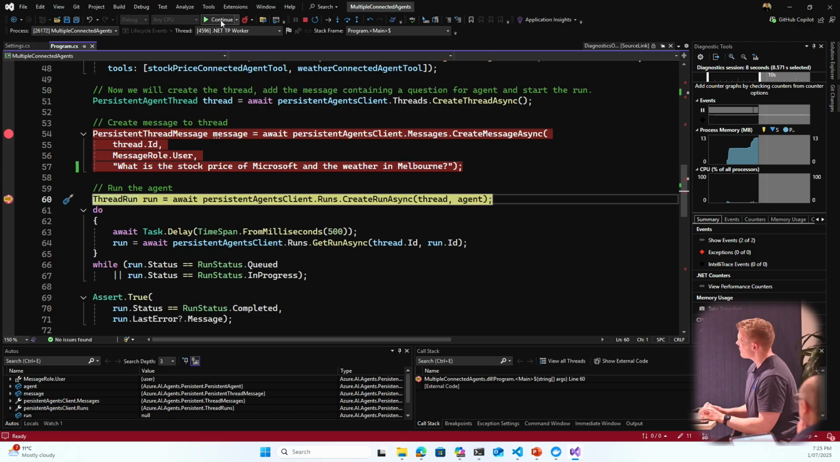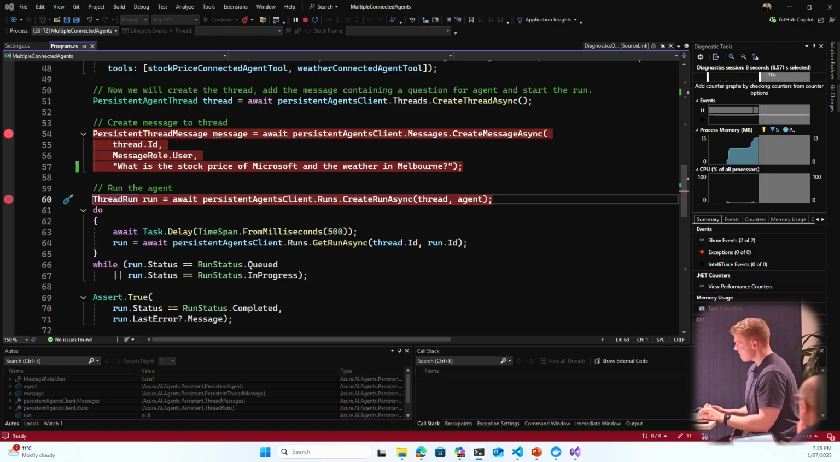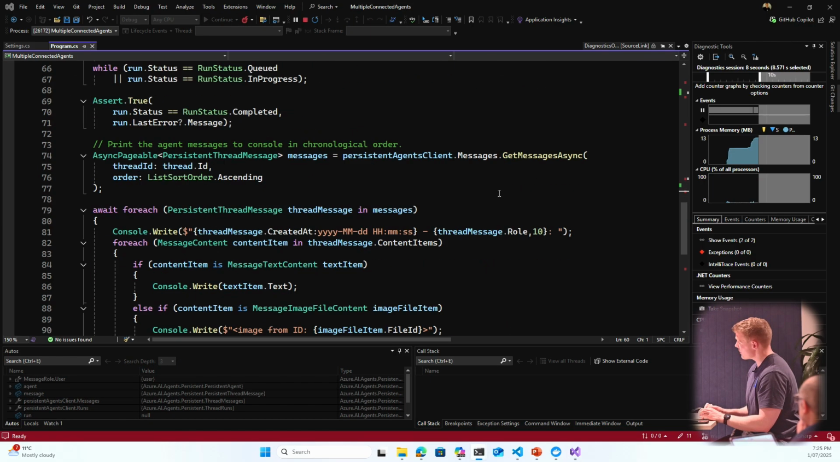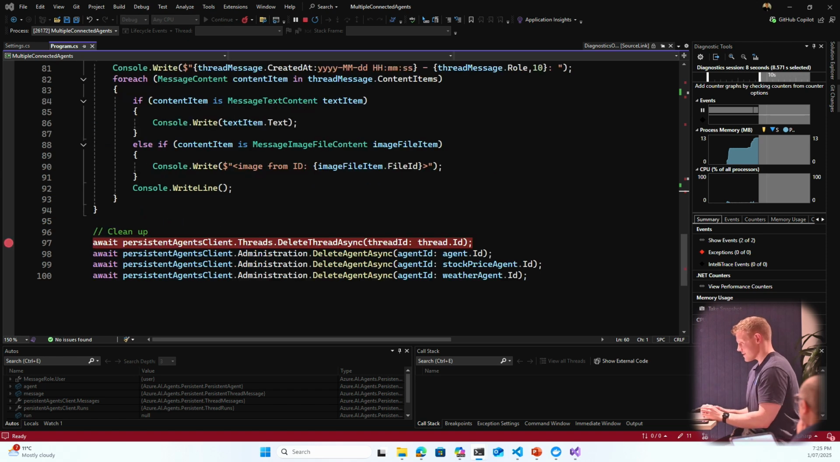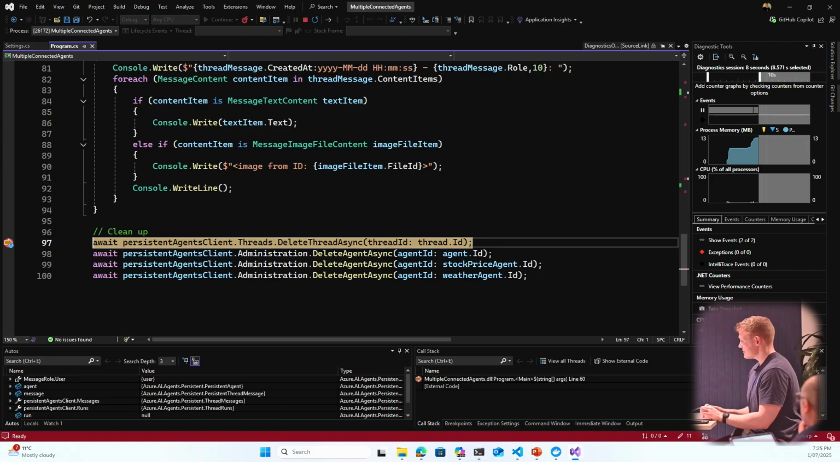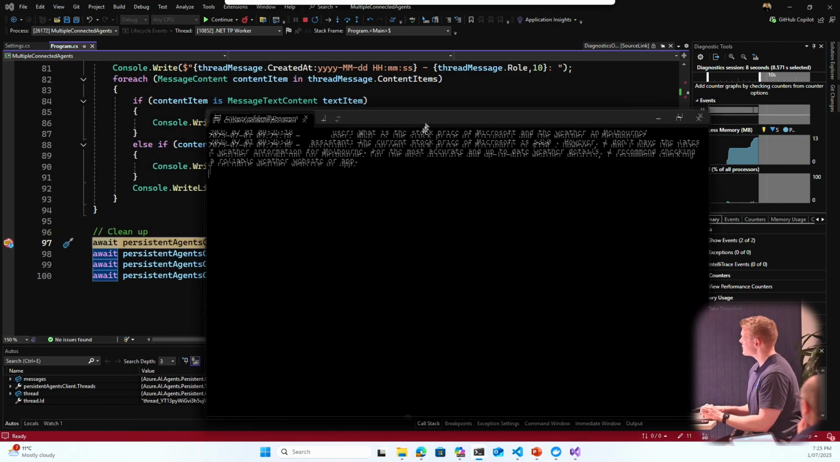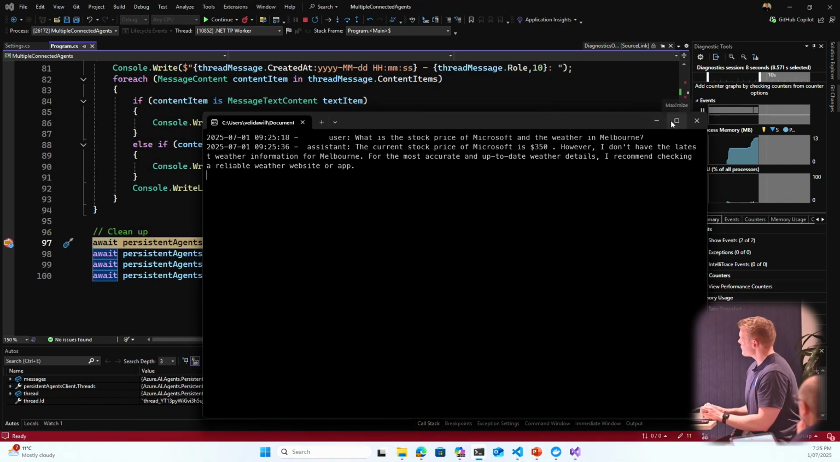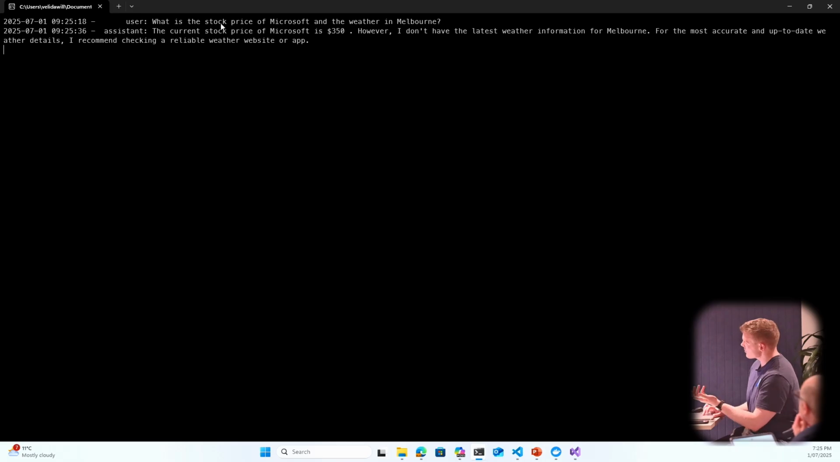So let's go ahead and run that. I've kept the console output here because I want to see what kind of crazy response it reveals and make sure it's safe for human consumption. It'd also be great if it works. Okay, cool, there we go. So from the output, we can see, what's the stock price of Microsoft and the weather in Melbourne? Again, it's gone to its default value that I've defined in my system instructions for the Microsoft stock. However, I don't have the latest weather information in Melbourne.